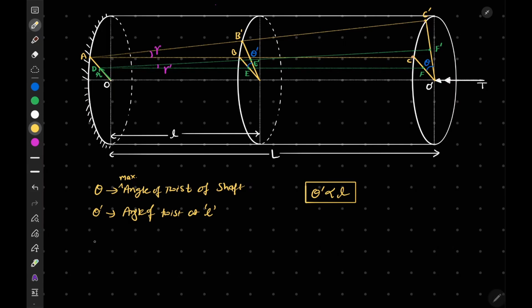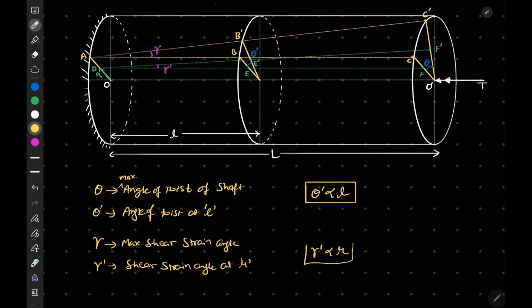Now next, if I talk about gamma, gamma is our maximum shear strain, and gamma dash is the shear strain or shear strain angle at radius r. So from this I can also say that gamma dash is directly proportional to r.